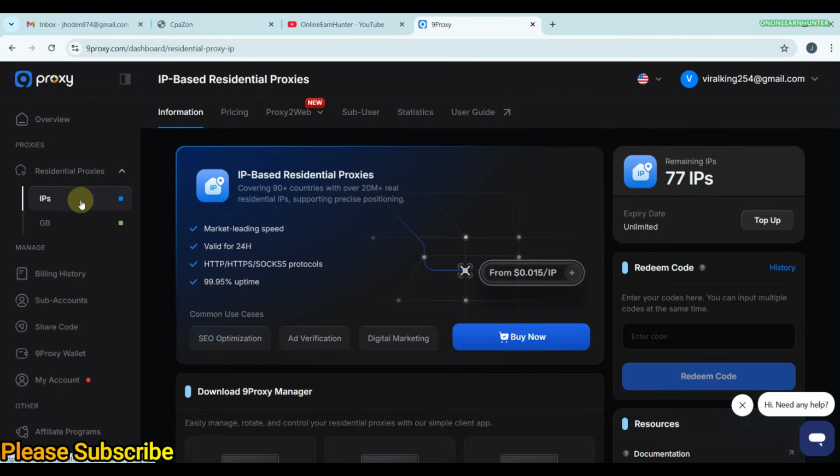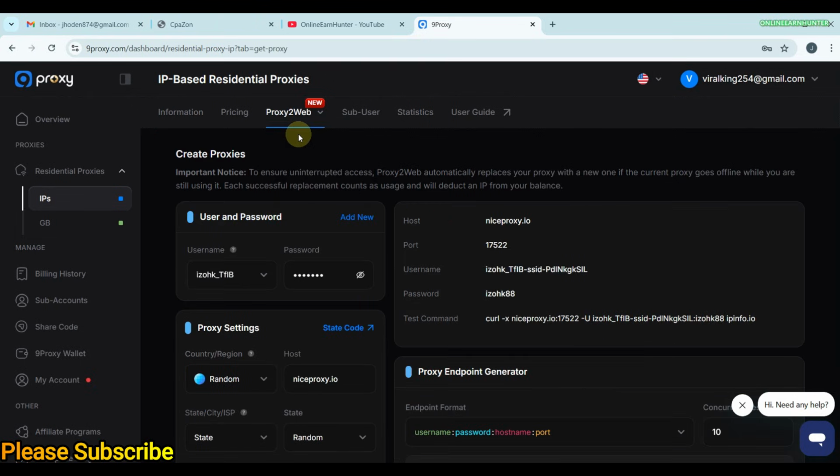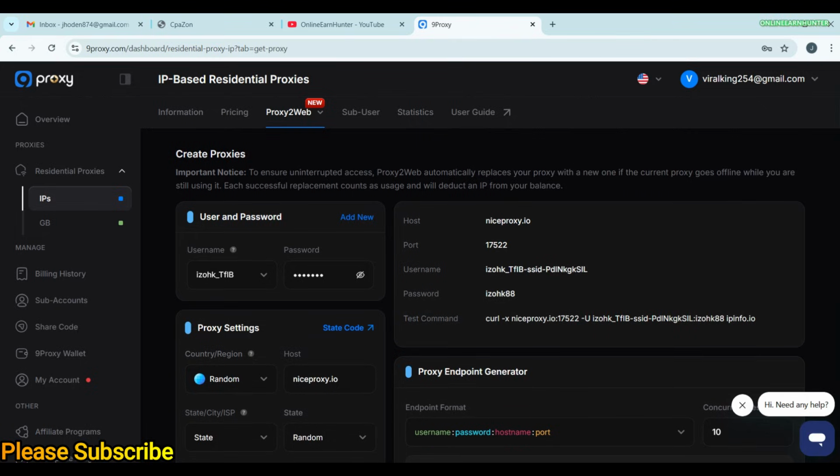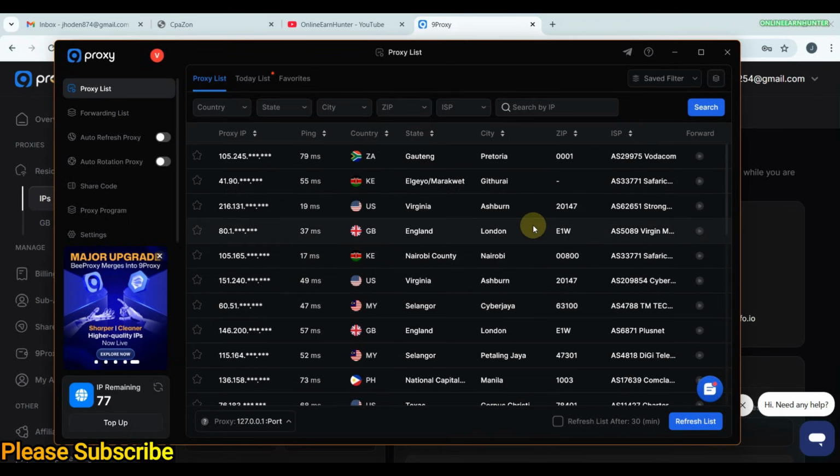But the reason I'm doing this video is because of this cool feature here, the feature called Proxy to Web. The 9Proxy have introduced a very cool feature, and that's why I decided to do another review for them for free. And this feature is called Proxy to Web. So once you are on this page, or go to IPs, you come to this page, click Create Proxies. Once you click Create Proxy, it will bring you to this page now. So under this page, remember initially you could only use your IP based plan using their software here.